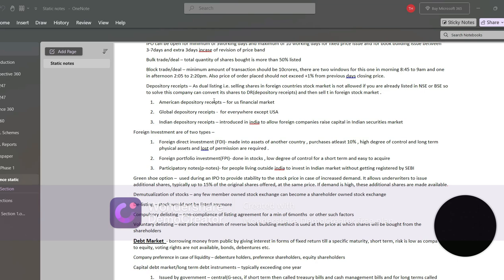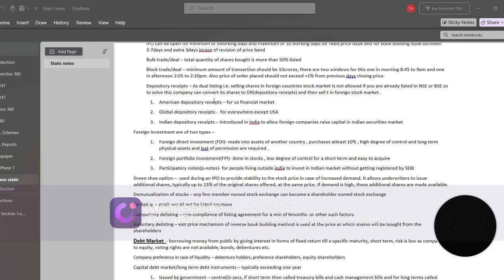Now American DRs are used for the US financial market. Global DRs are used for every financial market except the USA. Indian DRs were basically introduced in India to allow foreign companies to raise capital in India as a form of DR in the Indian securities market.